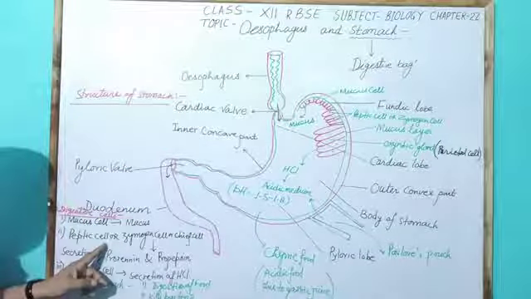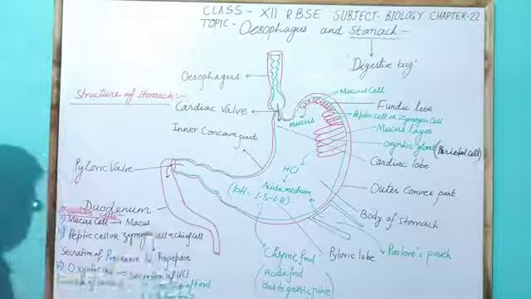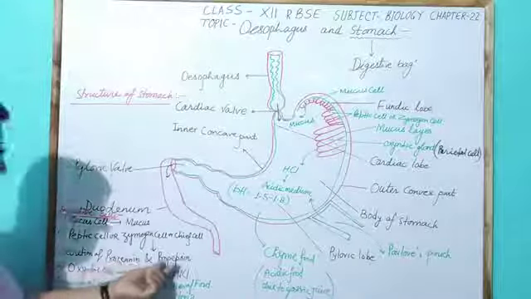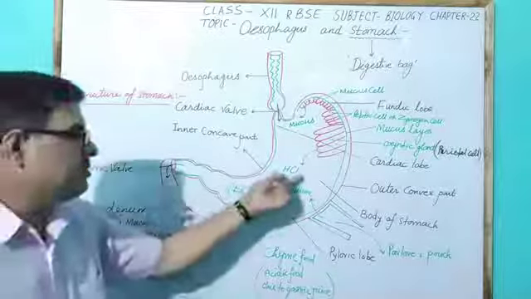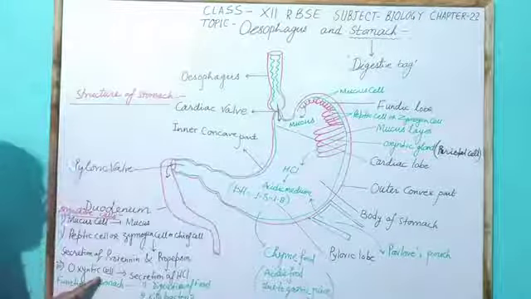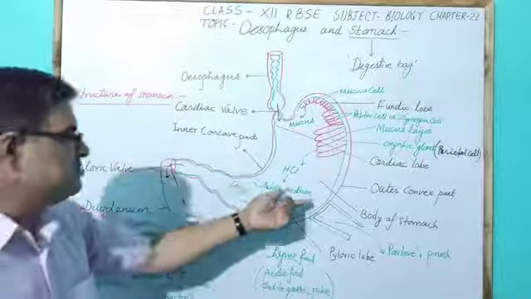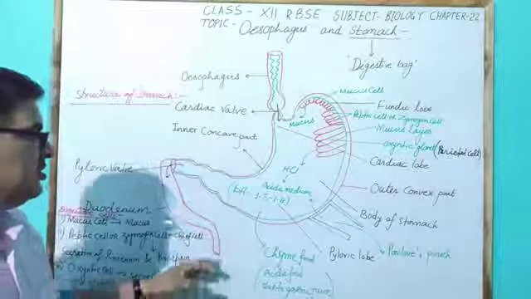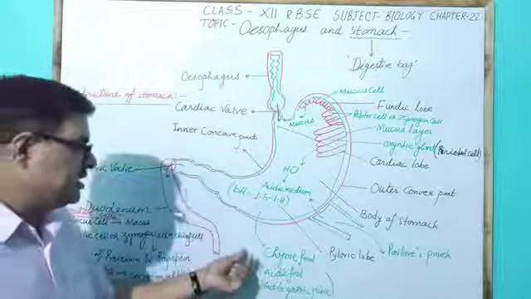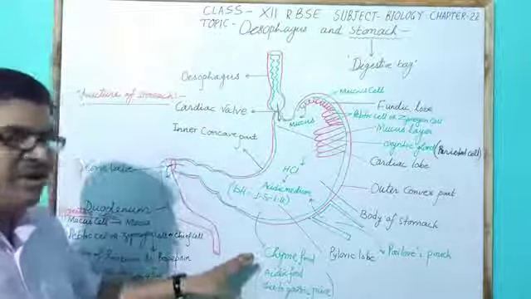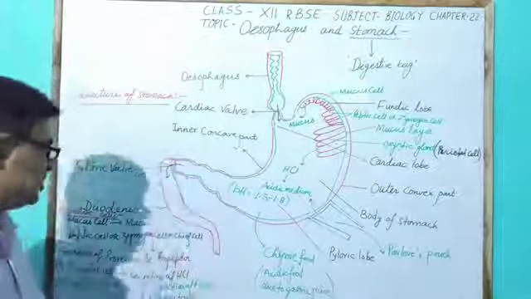Next is the peptic cell, also called zymogen cell or chief cell, which secretes prorenin and propepsin, which become pepsin and renin due to the effect of acid. The argentic cell secretes HCl, hydrochloric acid, which makes the acidic medium. That is why the pH becomes 1.5 to 1.8 in the stomach, and the food is called chyme, a term given due to the acidic food from the presence of gastric juice.